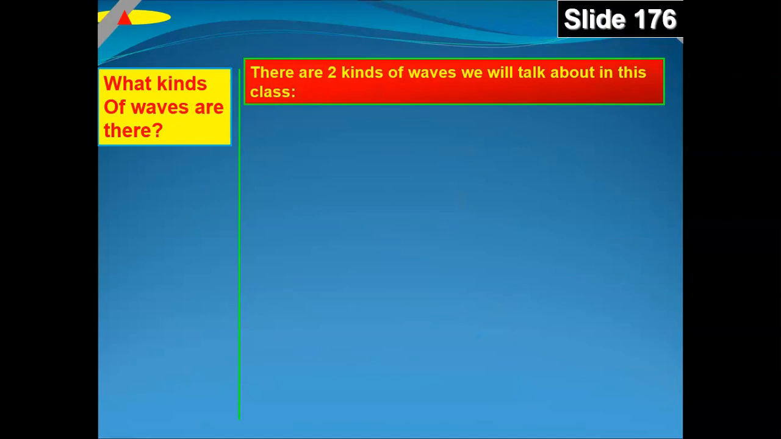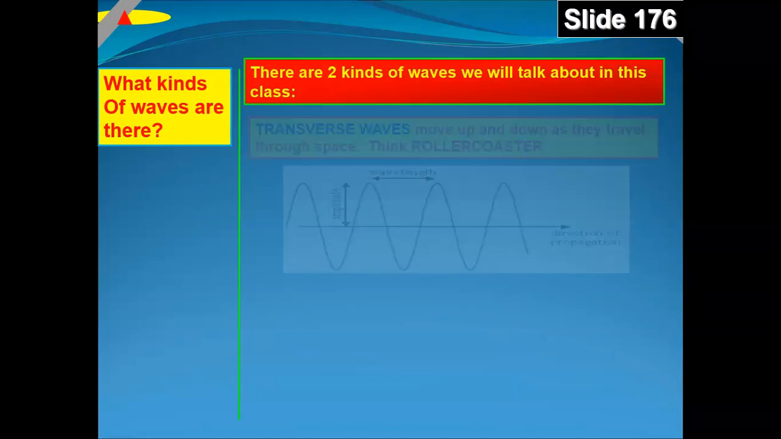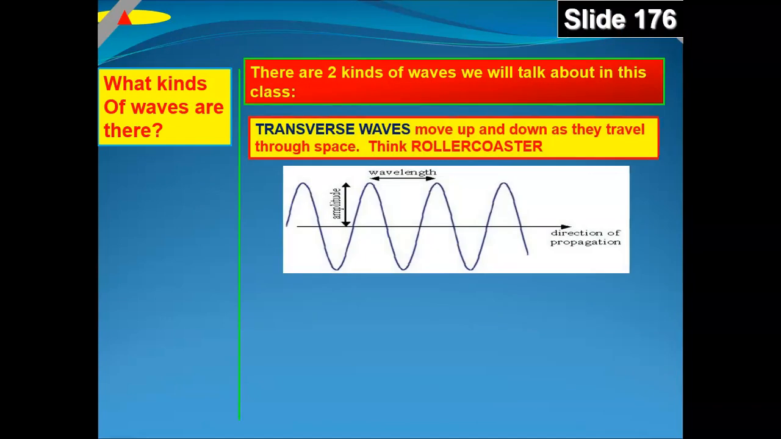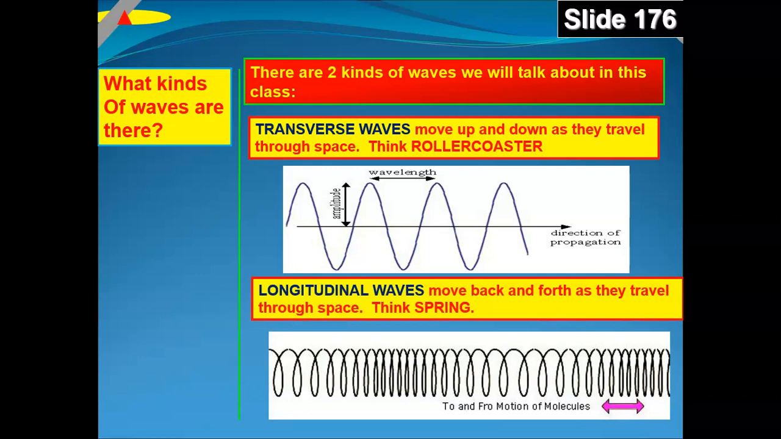So there are two kinds of waves we will talk about in this class. First is transverse waves. Transverse waves move up and down as they travel through space. So think of a roller coaster. They actually literally go up and down, or it could be side to side. They could be oriented in different ways, but it's basically an up and down fashion like this.